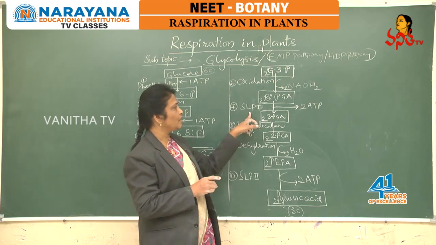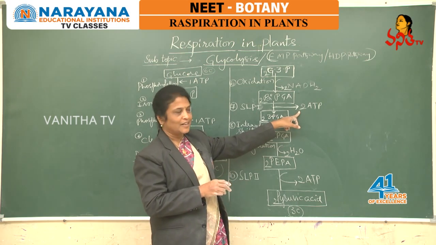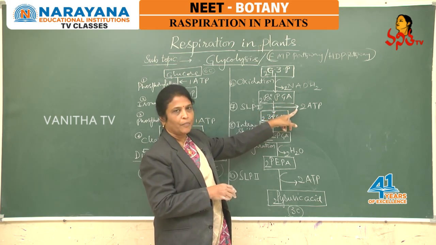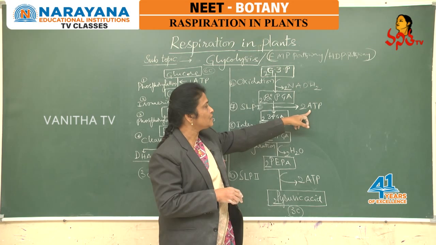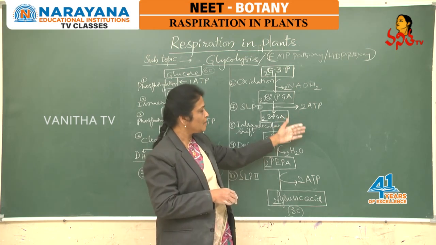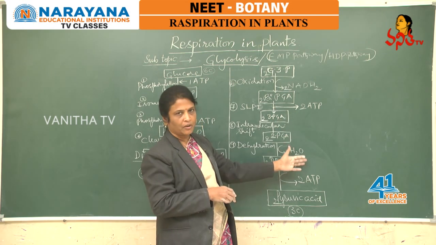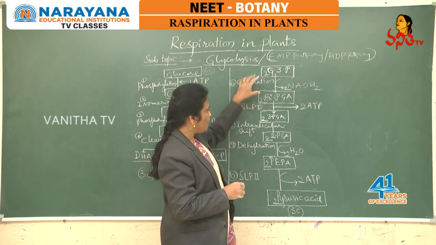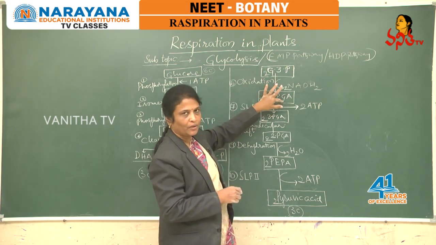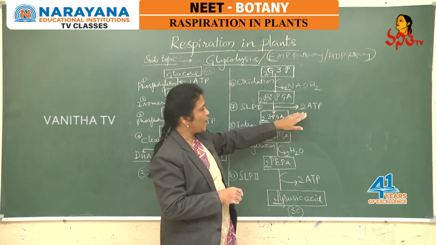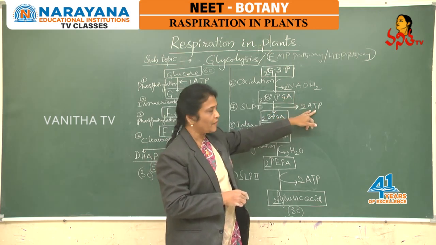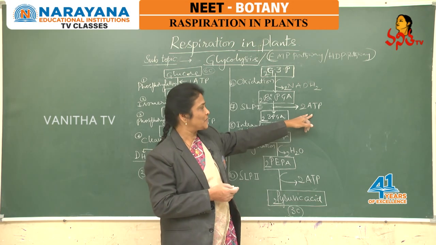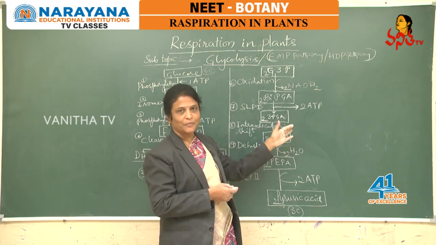But here there is no electron transport and proton translocation; the substrate itself donates the inorganic phosphate to couple with ADP, so direct synthesis of ATP occurs in the cytoplasm during glycolysis. From the substrate, the phosphate is directly available to ADP, and coupling of ADP and Pi and synthesis of ATP occur. There is no electron transport and proton translocation, so we do not apply Peter Mitchell's chemiosmotic theory here.